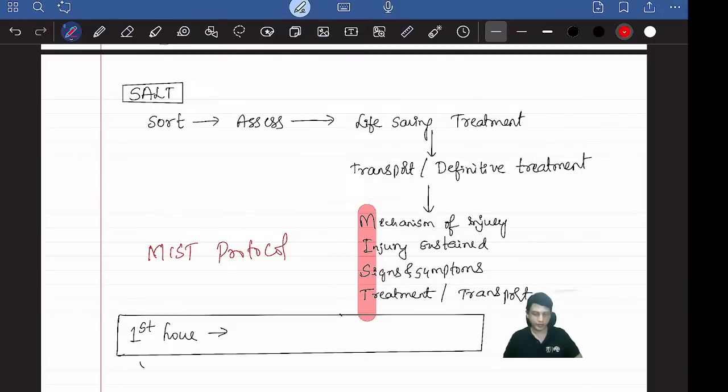Remember, important. Then, first R. Anyone? What is the importance of first hour in trauma? First hour means now the accident has happened. Next 1 hour from 5:55 to 6:55. That 1 hour is called golden hour in trauma. Very, very important.